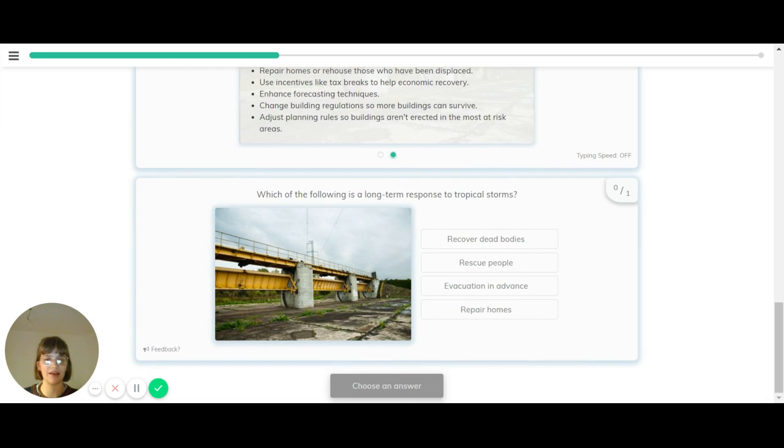Let's have a quick recap of that. Which of the following options is a long-term response to tropical storms? The options we have are recover dead bodies, rescue people, evacuation in advance, and repairing homes. So we're looking for a long-term response. Repairing homes is the only long-term response here because evacuation in advance is something that happens before a storm event does, so that is an immediate short-term response. And rescuing people and recovering dead bodies all happen in the immediacy after a storm event.